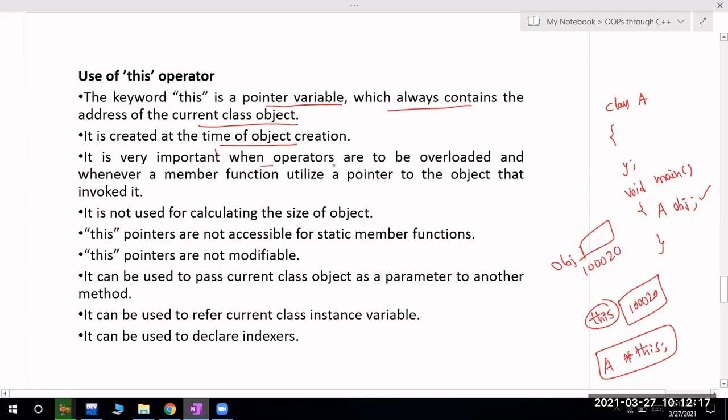It is very important when operators are to be overloaded, and wherever a member function utilizes a pointer to the object that invoked it. ఓకే, సో మనకి ఎప్పుడైనా ఈ దిస్ అనేది ఎప్పుడు యూజ్ చేస్తారంటే ఆపరేటర్ ఓవర్లోడింగ్ లో ఎక్కువగా యూజ్ చేస్తుంటారు. We will discuss that in the future classes.